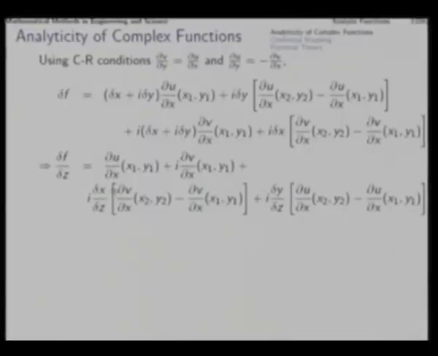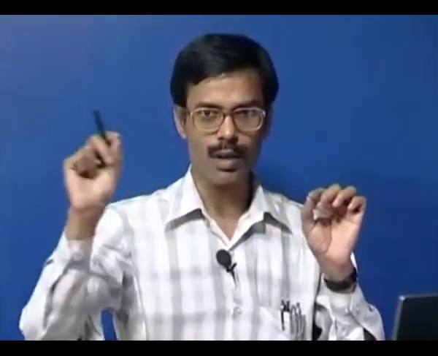Now, note this: as delta z tends to 0, z plus delta z tends to z. That means the 2 points x1, y1 and x2, y2 between which we considered the line segment shrink, and we do not get much space to pick 2 points.